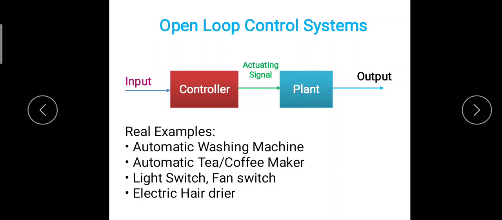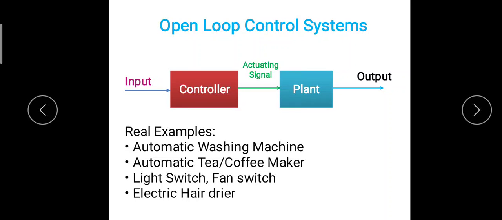Okay, then light switch or fan switch, these are one way control systems, meaning if you switch on the light, it will operate the light until you switch off the light, even in the daytime. So it will not bother about the output, meaning the control is not based on the output, it is based on the time or the user.